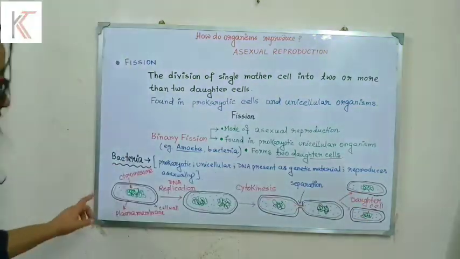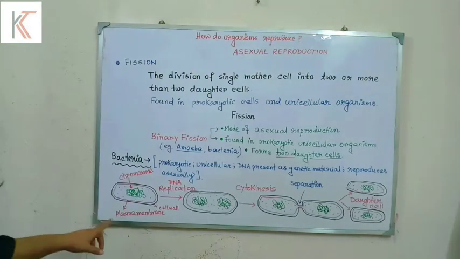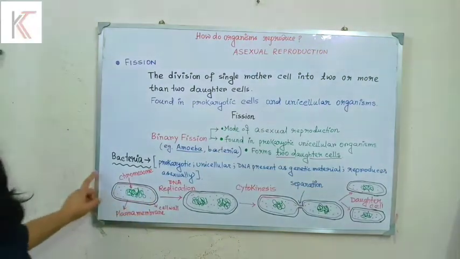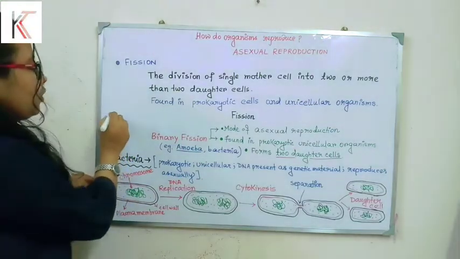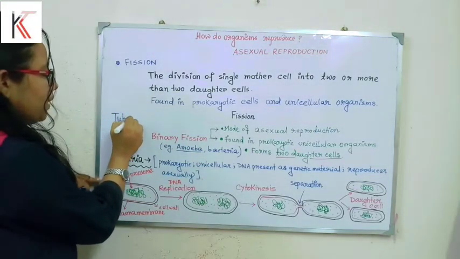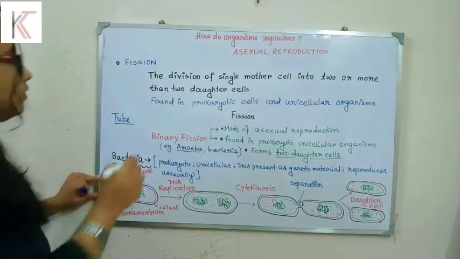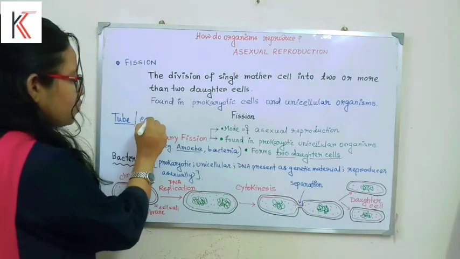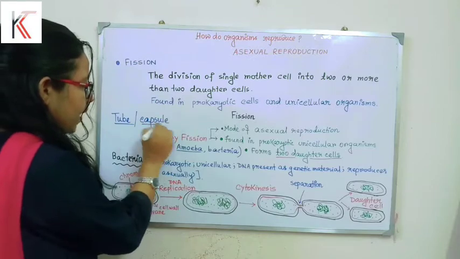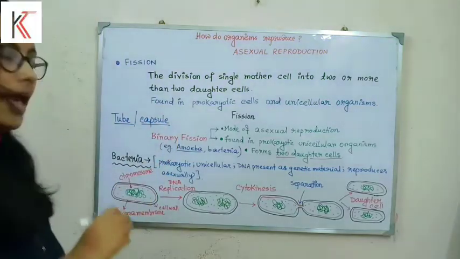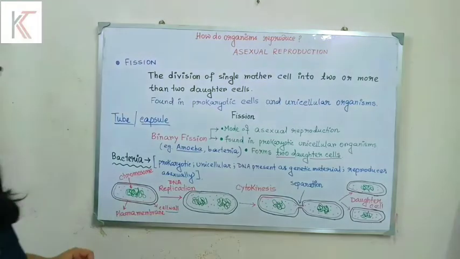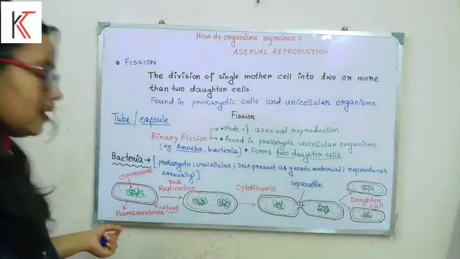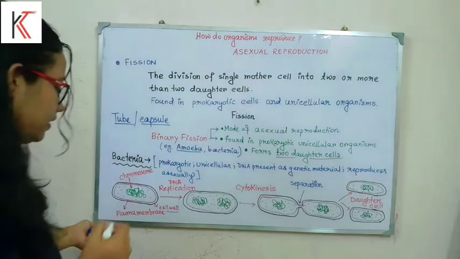So let's see how it will complete. In the case of bacteria, most of the bacteria's bodies are tube-shaped or capsule-shaped. These bacteria possess an outer layer called the cell wall, and after the cell wall the plasma membrane, or cell membrane, is there.